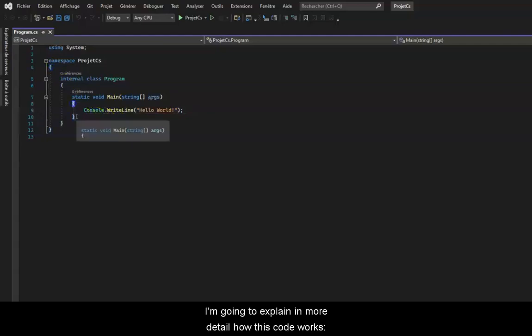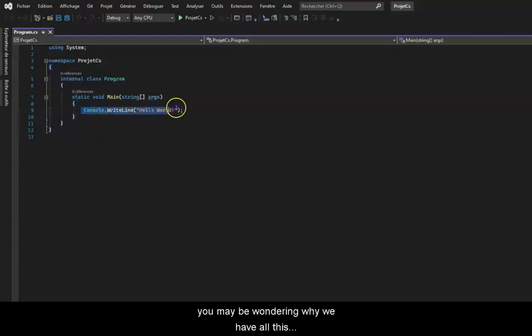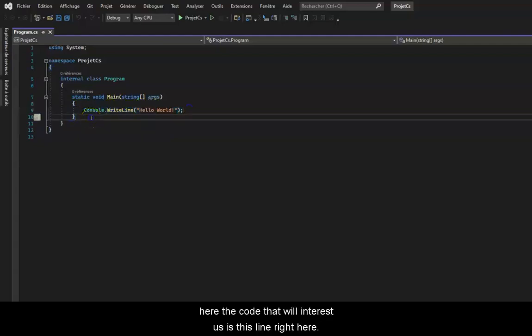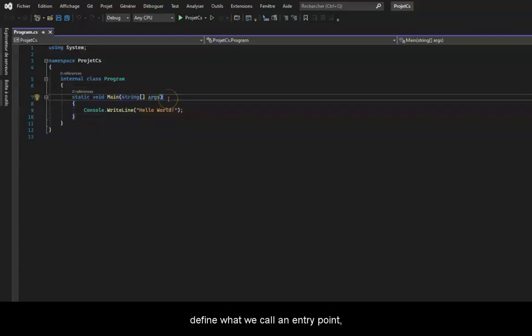I'm going to explain in more detail how this code works. You may be wondering why we have all this. Here, the code that will interest us is this line right here. In fact, everything here is just to define what we call an entry point, a place where we can start running our code, and this is what we are interested in.